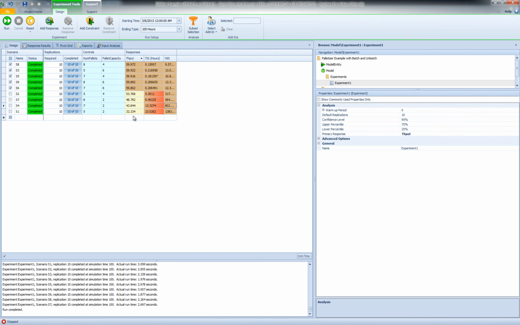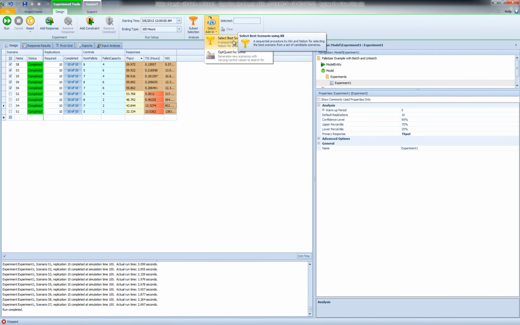In order to find the actual best scenario, we need to use another Simio add-in called select best using Kim Nelson method. So the KN method is one of the techniques under the general process of ranking and selection.